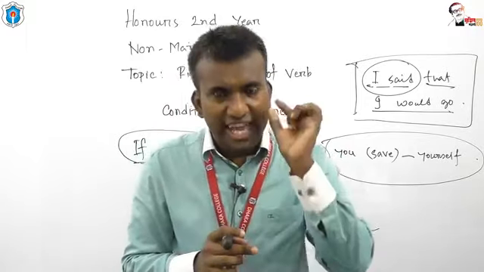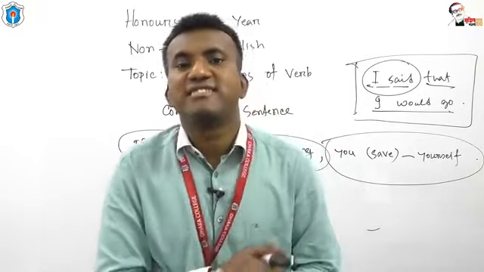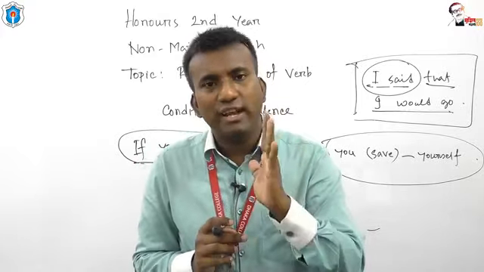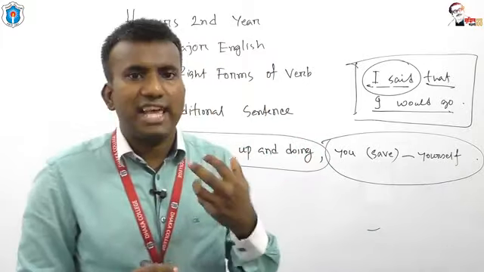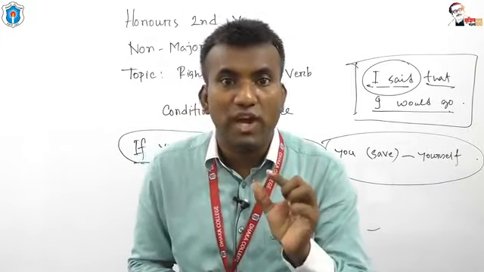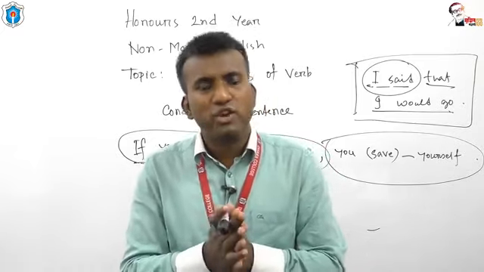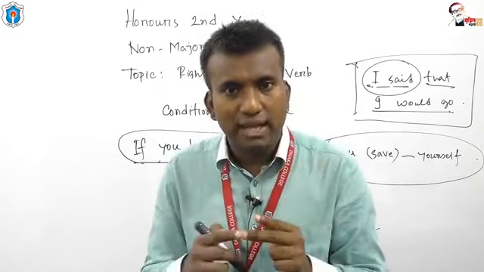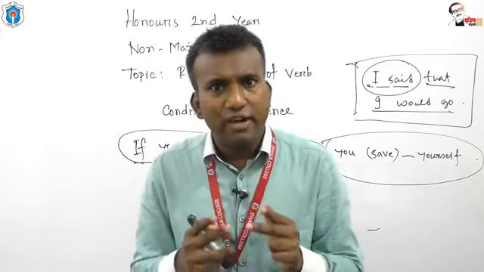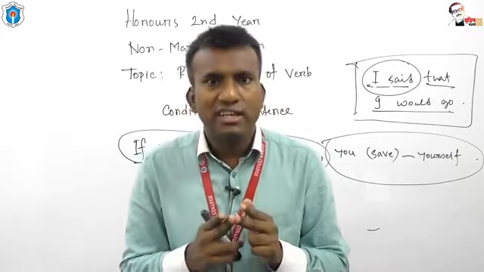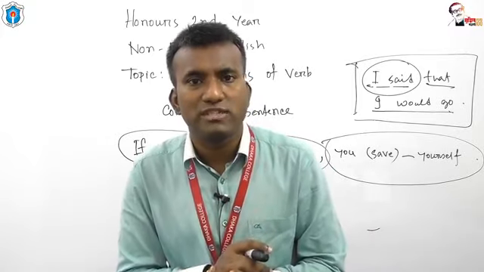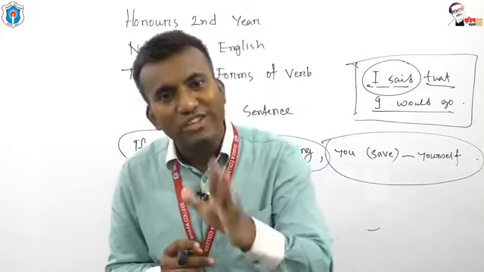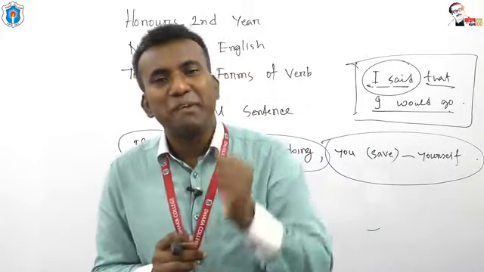Past conditional is actually the name of a tense, and this tense has a particular structure. Past conditional maintains the structure: subject, then an auxiliary verb, would, could, might, then the base form of the verb will be used.